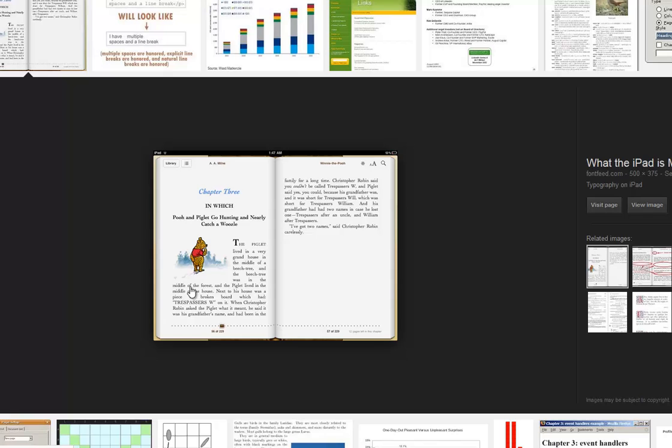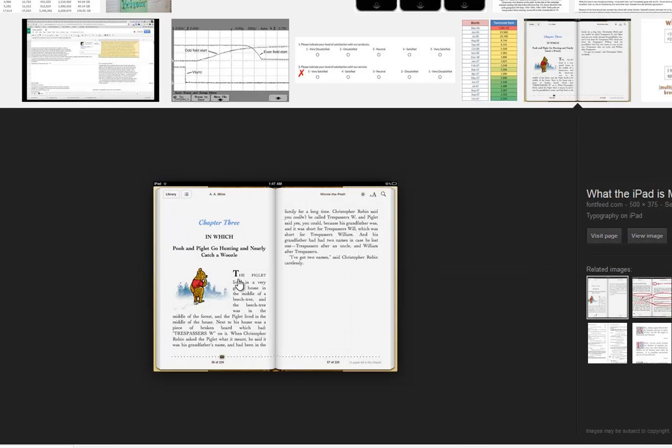Here's the odd number, this is the even number. So this could be page 1, this could be page 2. For some reason you decided that the first page of your chapter has to be an odd number page. So that's the scenario.